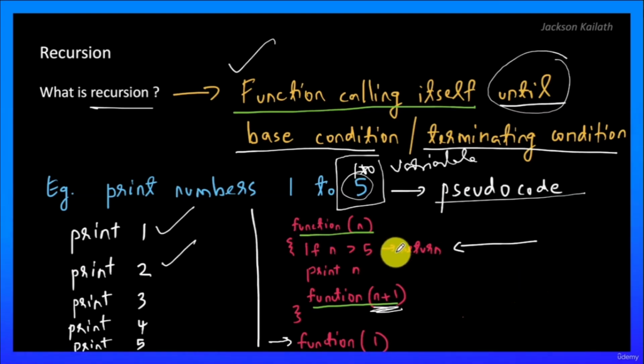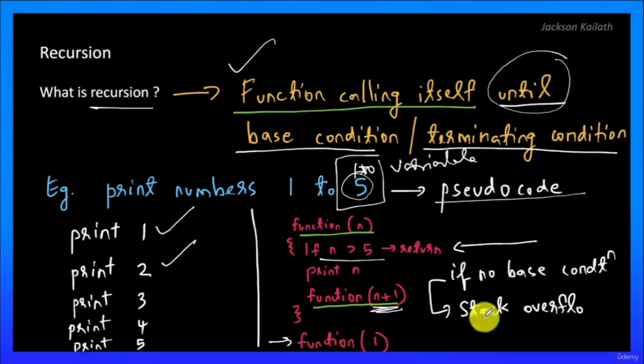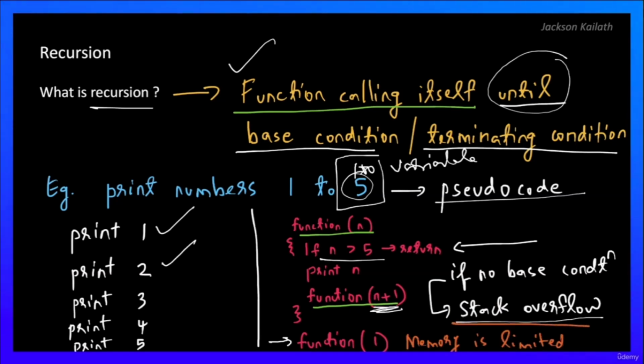Now in this case, because we just want to print up to 5, if n becomes greater than 5, we can stop. So this is the base condition, and remember, if you don't have a base condition, you will get a stack overflow error, because computers don't have unlimited memory. Memory is limited, so you would get a stack overflow error if you have no base condition.